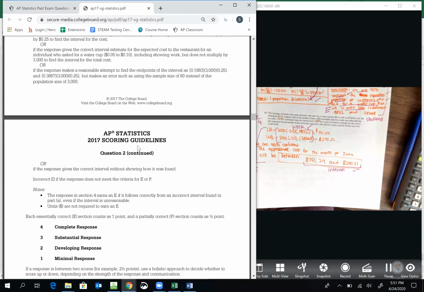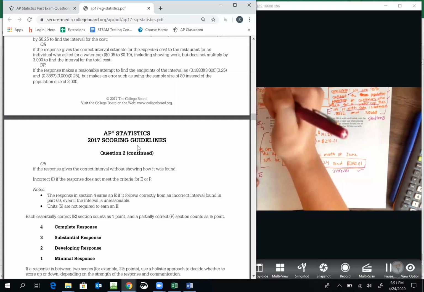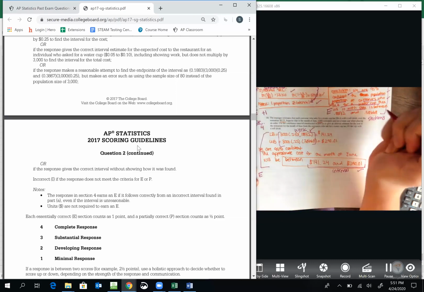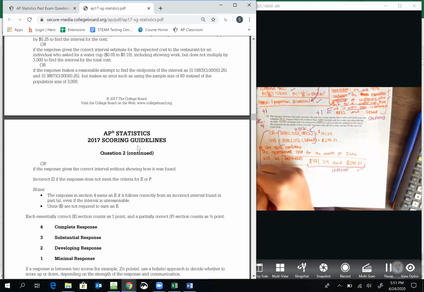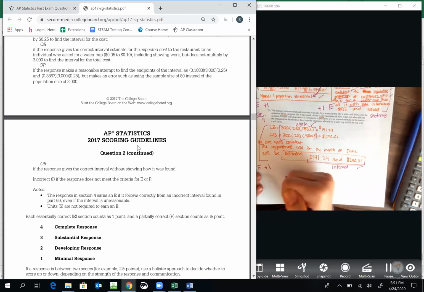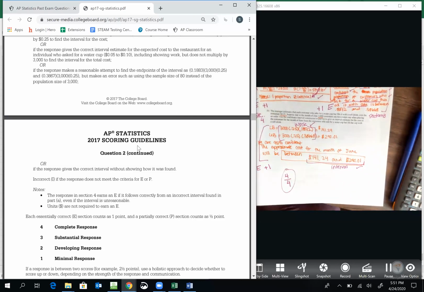So essentially correct counts each section as 1, partially as 1/2. So plus 1, plus 1, plus 1, plus 1. So I got 4 out of 4. They don't actually give 3.5 out of 4.